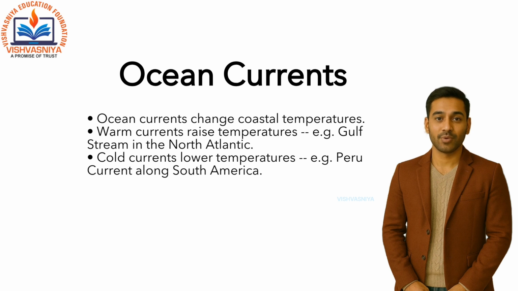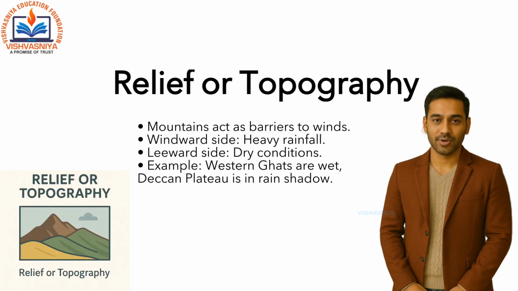Fourth, ocean currents. They also influence climate. Warm currents increase temperatures. For example, the Gulf Stream in the North Atlantic. Cold currents lower temperatures, like the Peru Current along South America. Fifth, relief or topography. Mountains act as barriers. The windward side receives heavy rainfall, while the leeward side remains dry.